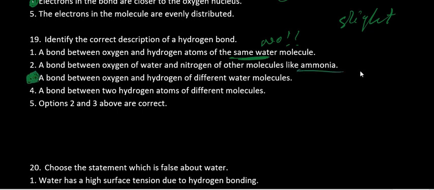So ammonia is not polar. Ammonia is not polar, but if it was a protein, this would have been correct. Okay. A bond between 2 hydrogen atoms of different molecules. All right. We have an option which is there.